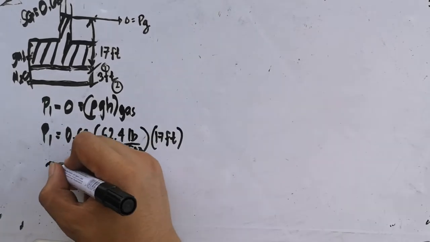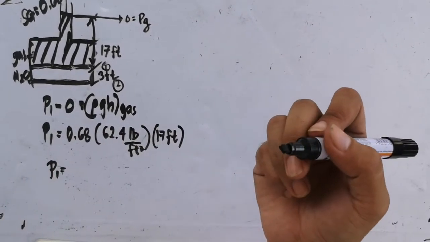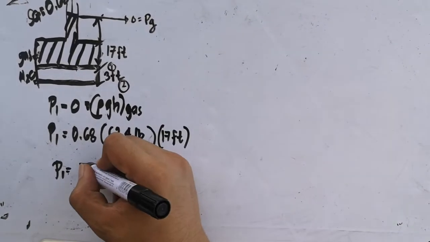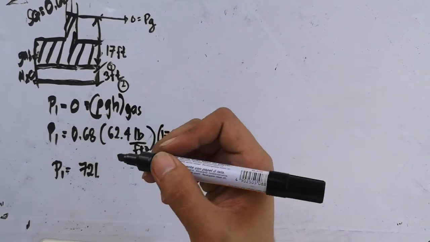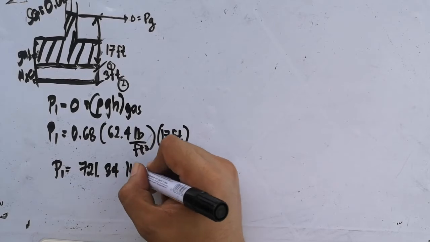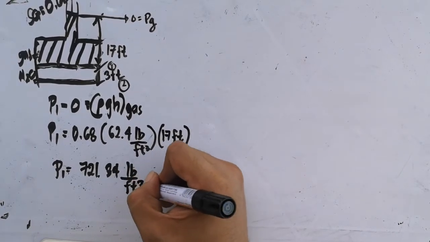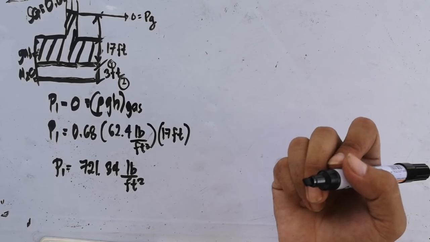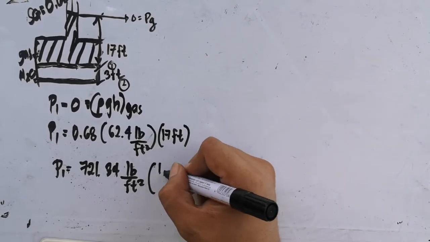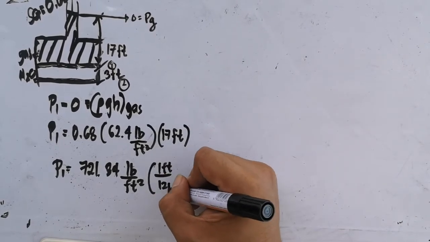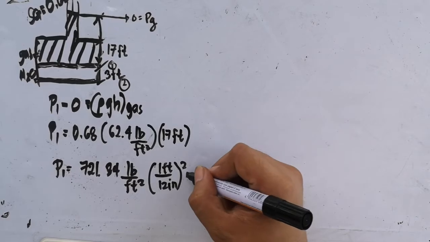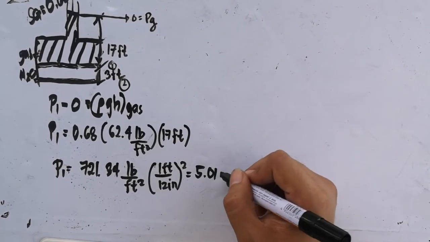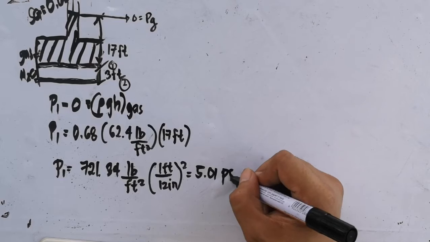So our pressure 1 is equivalent to 721.34 pounds per feet squared. Then, multiply by 1 foot over 12 inches squared for PSI. So this is equivalent to 5.01 PSI.